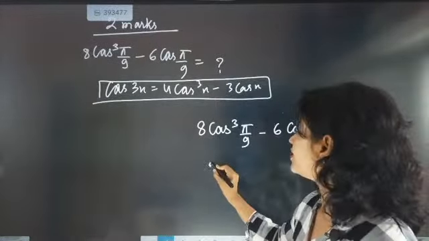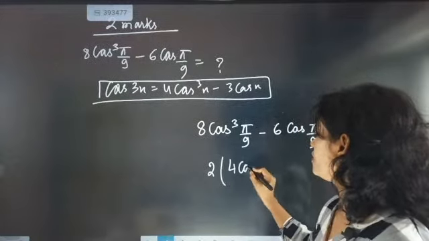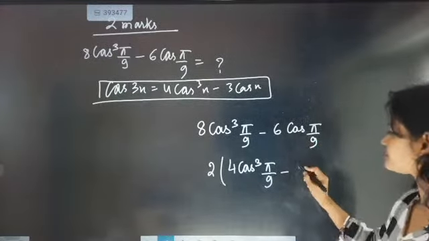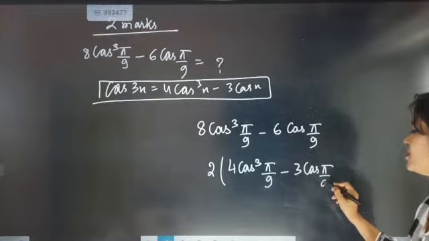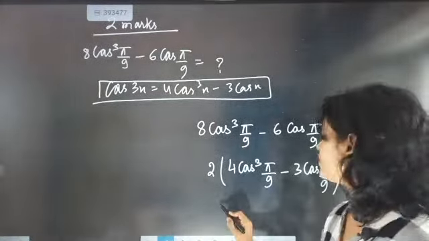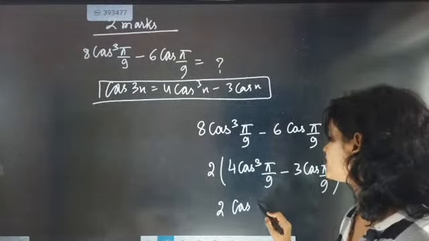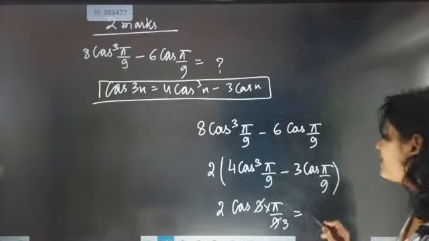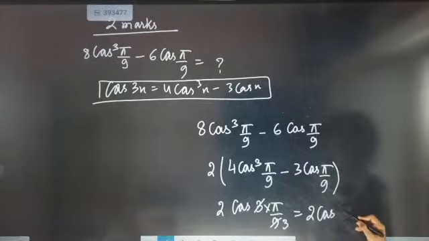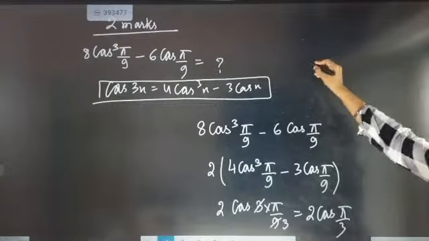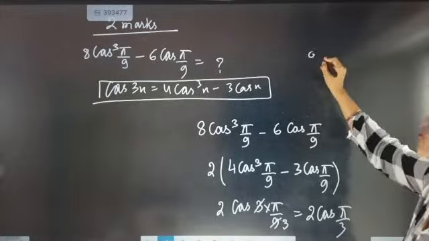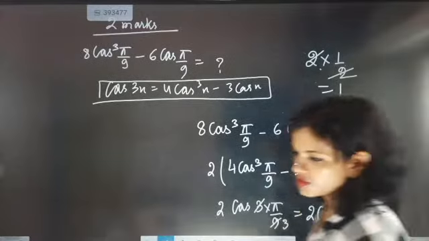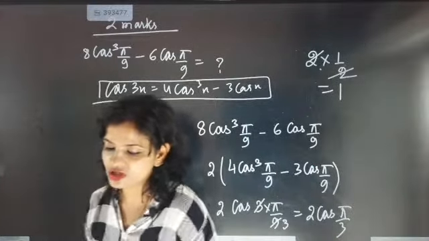Here you take 2 common: 2 times (4 cos cube pi by 9 minus 3 cos pi by 9). So instead of x, pi by 9 is there. This becomes cos 3x, 3 into pi by 9, which is cos pi by 3. Cos pi by 3 is nothing but cos 60 degree, and its value is 1 by 2. 2 times 1 by 2 cancels, the answer is 1. Two lines. I hope you have understood.